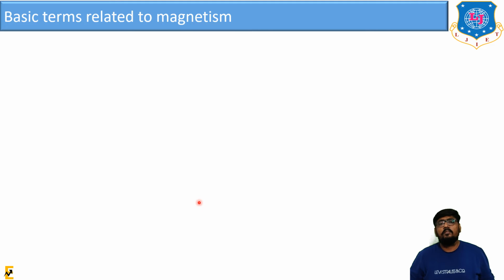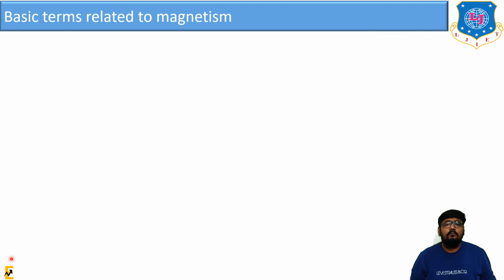In this video series we are going to study the basic concepts of physics, and in this session we are going to start with a new chapter, that is magnetism. Before coming to the details of magnetism, what kind of magnets there are, what kind of magnetic materials there are, what is susceptibility, what is the BH curve, we are going to first study the basic terms related to magnetism. So let's talk about some important terms that are related directly to magnetism.